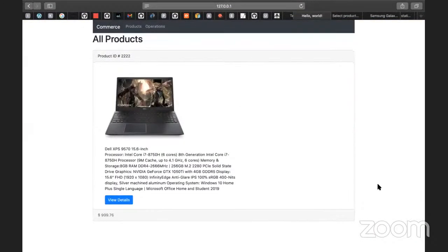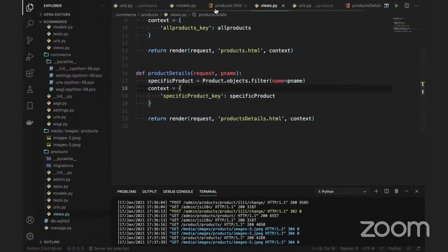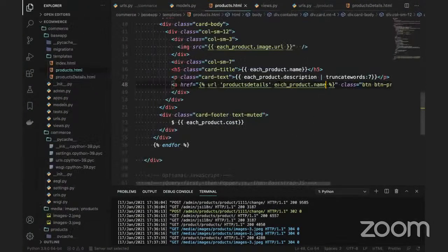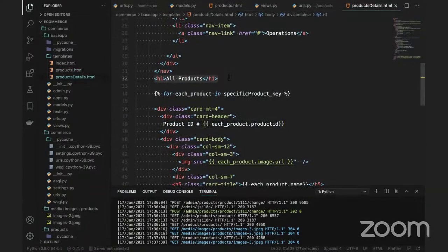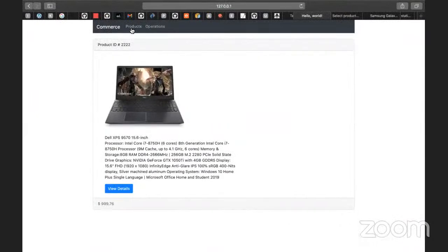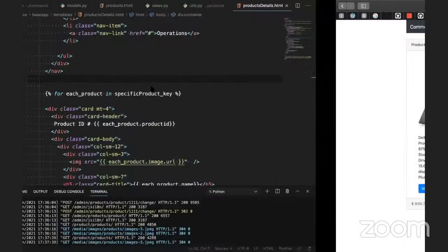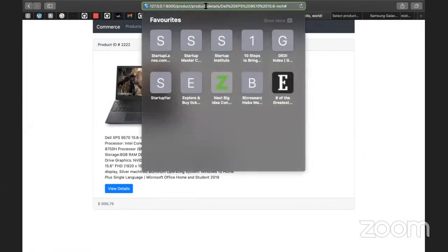If you look, this is the design which I got now. Let me show you. This is products.html. If you click the product, that should go to product details.html. Here we are going to show complete details. It's a details page. If you click on this product, guys, you can look at it, or you can go to the e-commerce project. Let me click this. There is so much information.